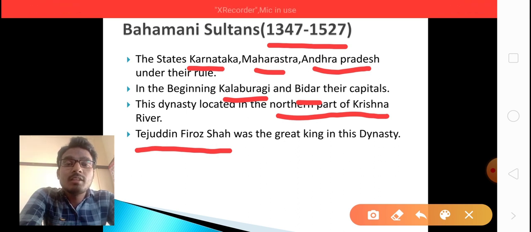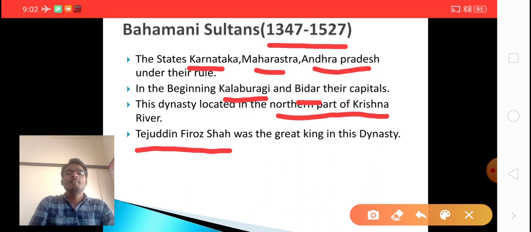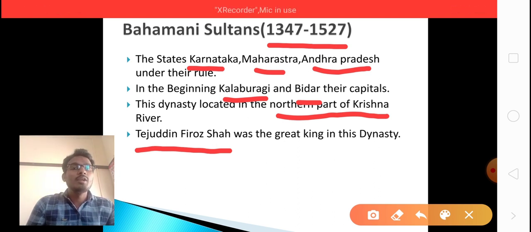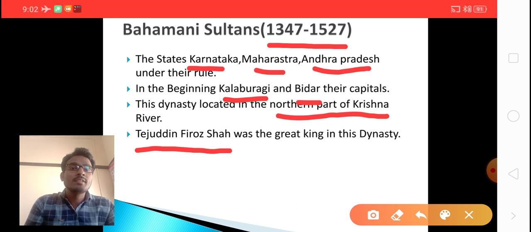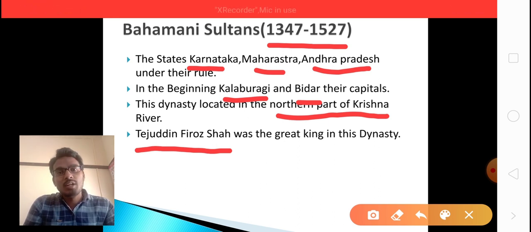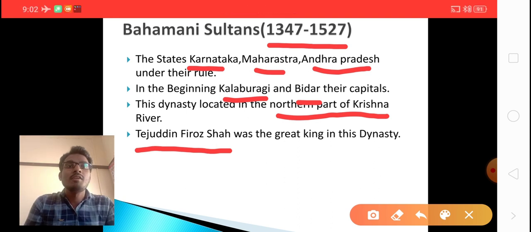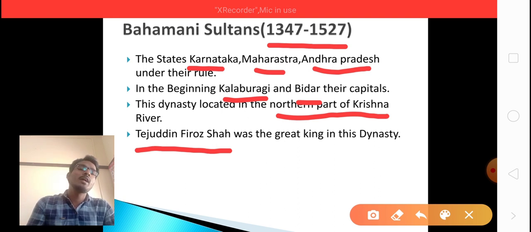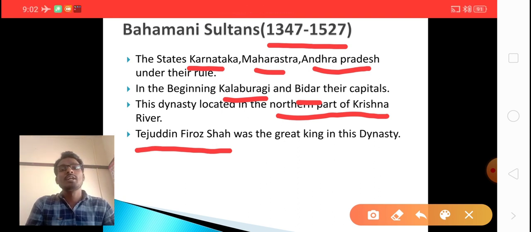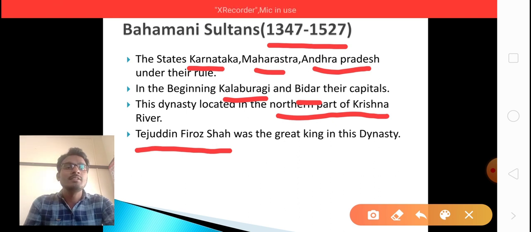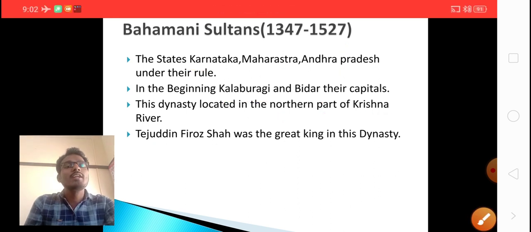Again I will repeat, Tejuddin Firoz Shah was the great king of Bahmani dynasty. Don't get confused: Alauddin Hasan Gangu Bahman Shah is the founder and Tejuddin Firoz Shah is a great king of this dynasty. Children, I hope you are clear with this slide. Their capitals were Kalburgi and Bidar, located north of the Krishna river. Let us move on to the next slide.